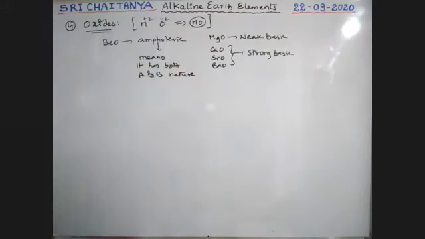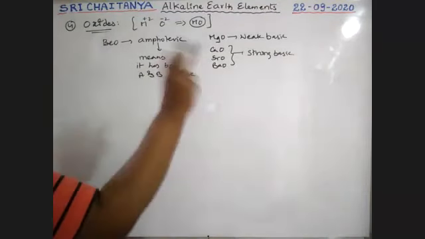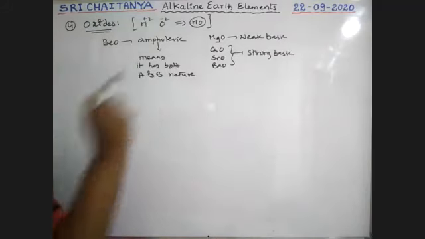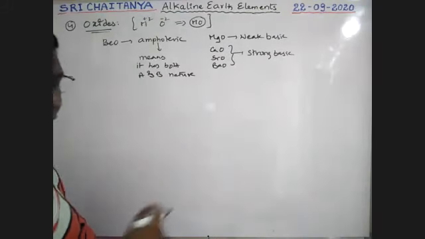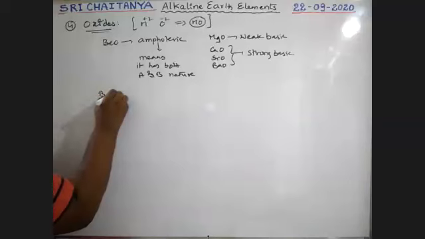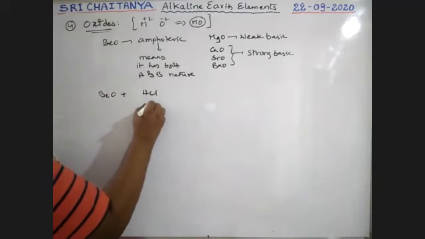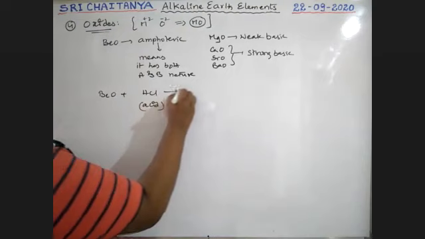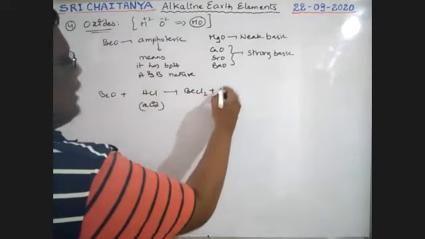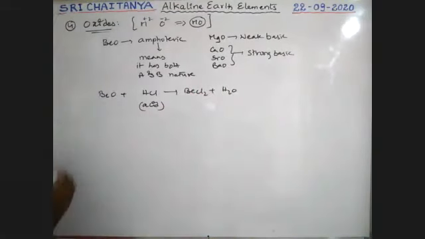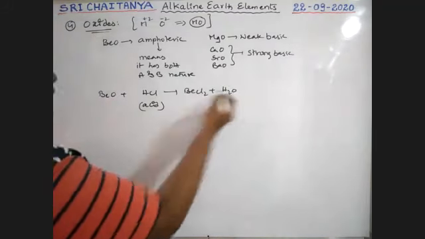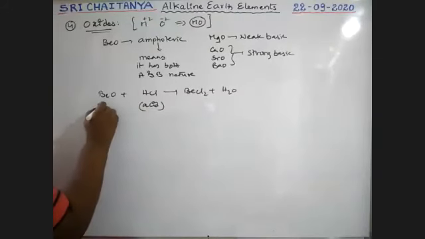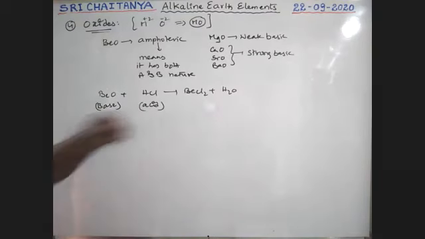Amphoteric means it has both acidic and basic nature. If it has acidic nature, it reacts with base. If it has basic nature, it reacts with acids. So see here, when beryllium oxide reacts with acids like HCl, that gives beryllium chloride plus H2O as the product. It is a salt and water, so beryllium oxide here acts as a base in this reaction.